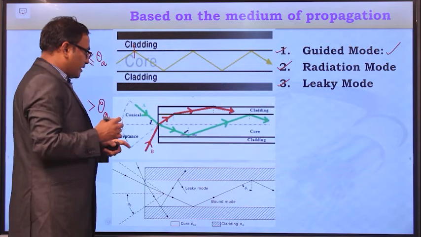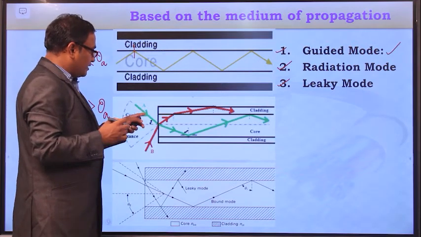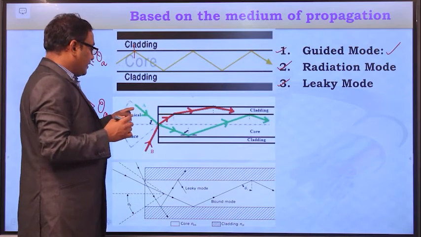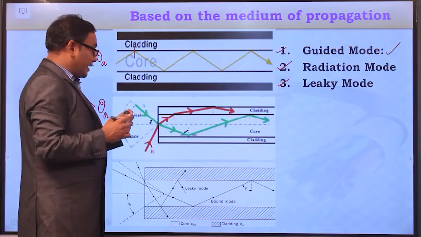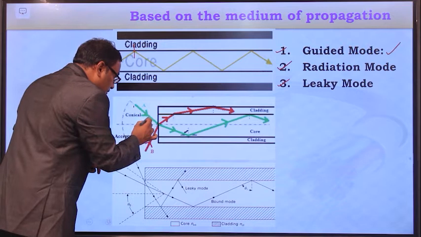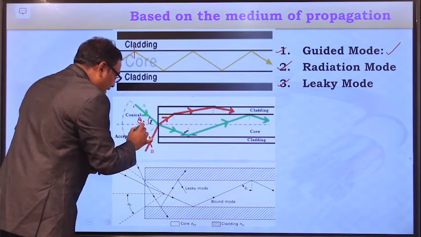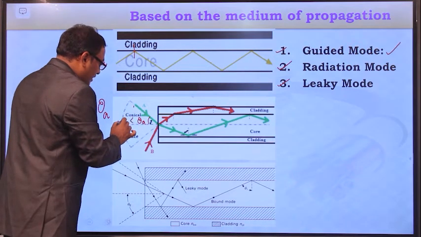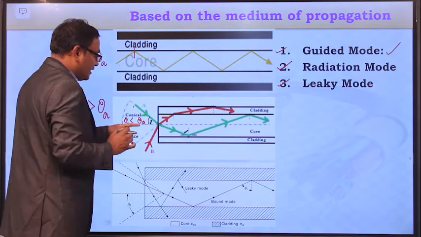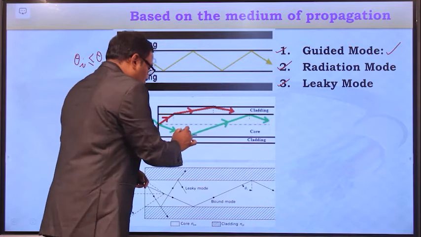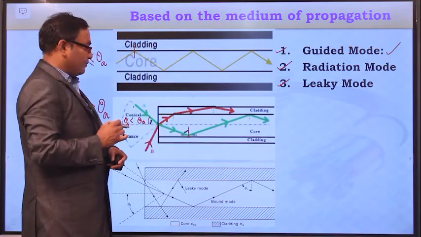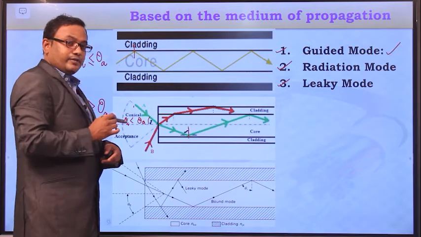You can observe this diagram. The green colored light ray is entering into the optical fiber cable with an angle less than the acceptance angle. Since the angle of incidence is less than the acceptance angle, this light ray will be totally internally reflected at the core-cladding boundary. And now consider light ray B.